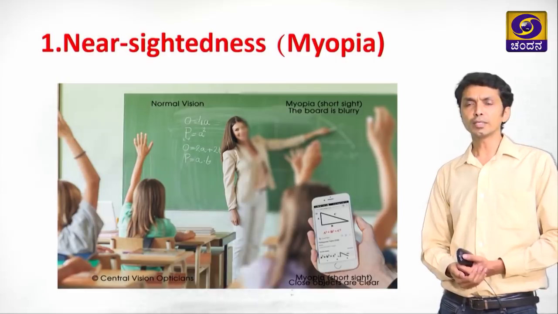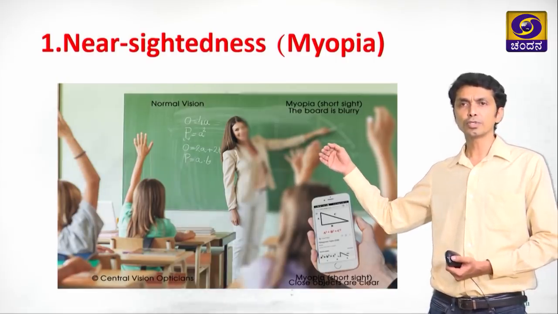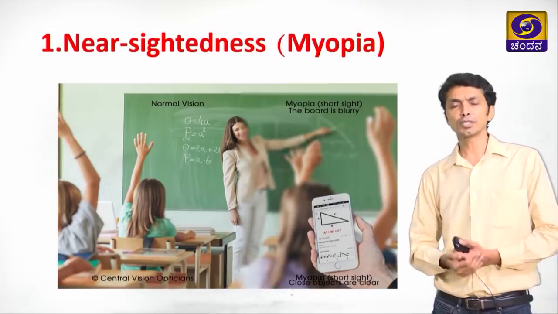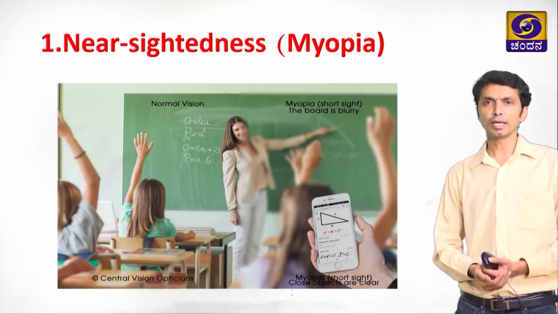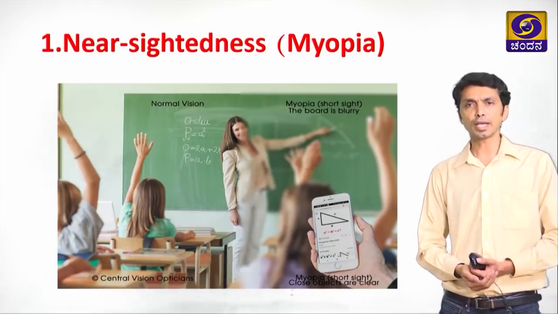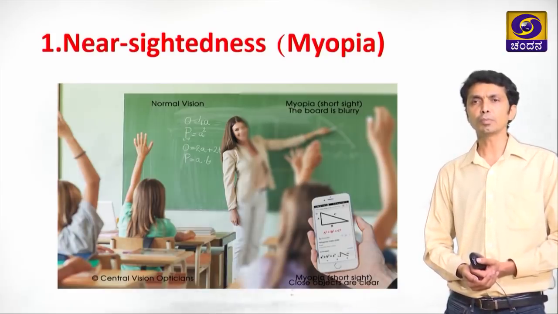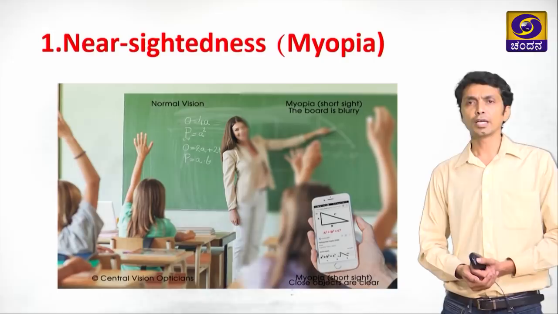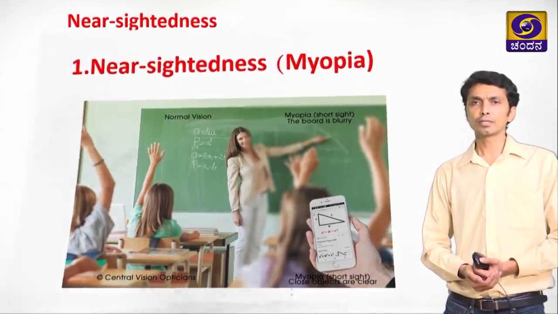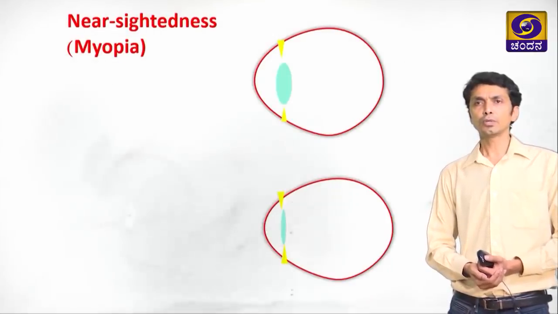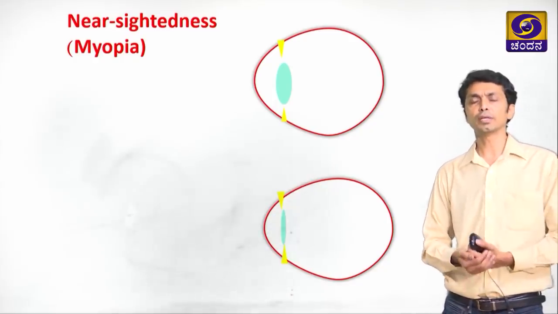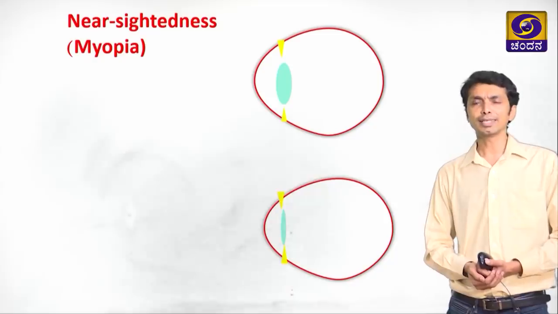So this individual is able to see nearer objects properly, but is not able to see farther objects properly. This type of defect is known as nearsightedness or myopia, where we can see nearer objects distinctly, but we cannot see farther objects distinctly. So now let us see why nearsightedness happens, or what the reason for nearsightedness is.